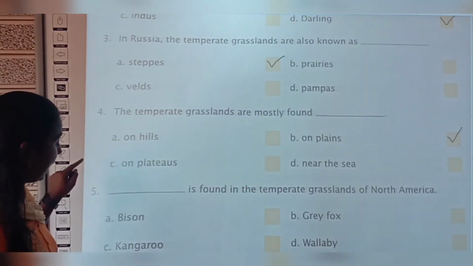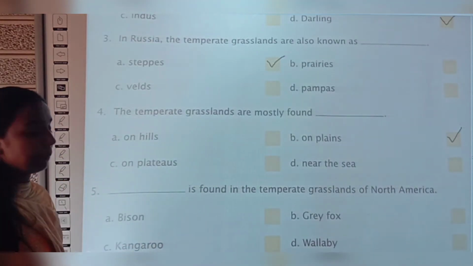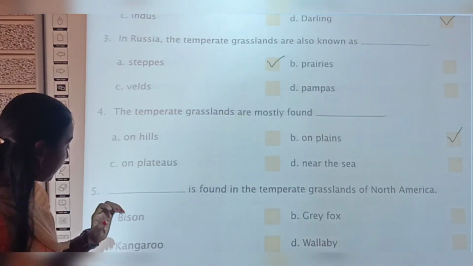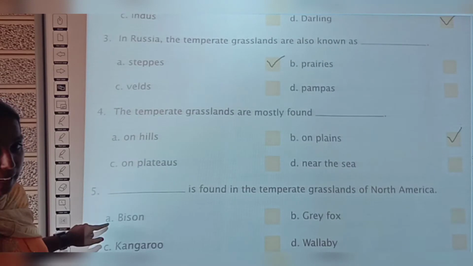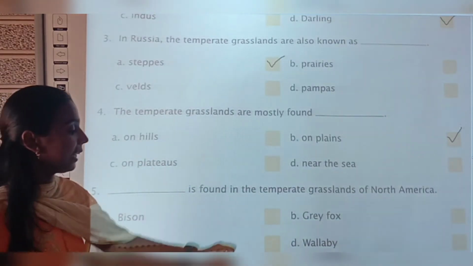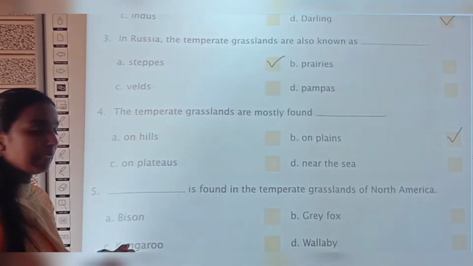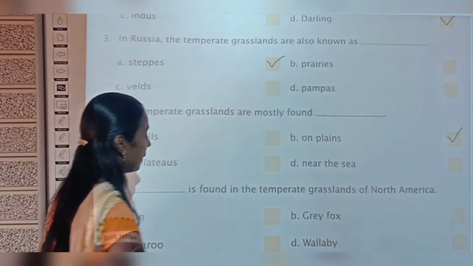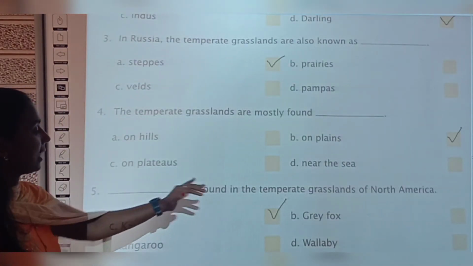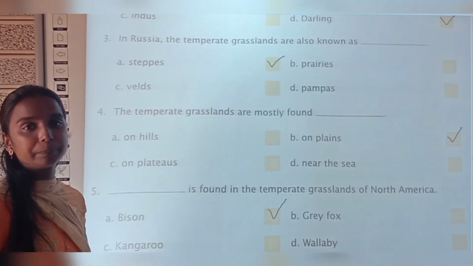In the fifth question, dash is found in the temperate grasslands of North America. Among these animals, which animal can we see in the temperate grasslands of North America? See what options are given. Option A, bison. Option B, gray fox. Option C, kangaroo. And option D, wallaby. Yes, option A, bison. Very good. Take option A, bison. So bison is found in the temperate grasslands of North America. Have you all done? Yes, children.